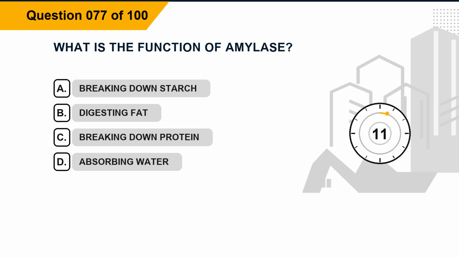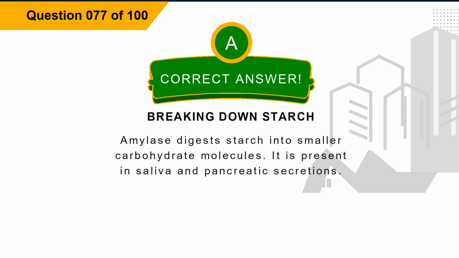Question 77. What is the function of amylase? Option A, breaking down starch. Option B, digesting fat. Option C, breaking down protein. Option D, absorbing water. The correct answer is option A, breaking down starch. Explanation. Amylase digests starch into smaller carbohydrate molecules. It is present in saliva and pancreatic secretions.